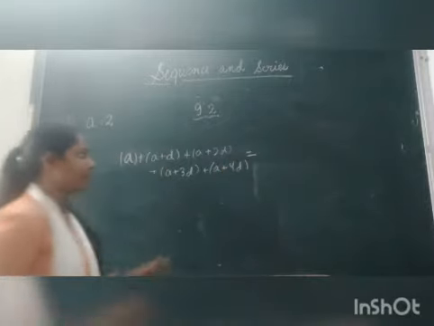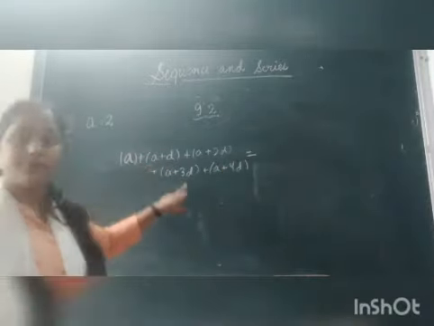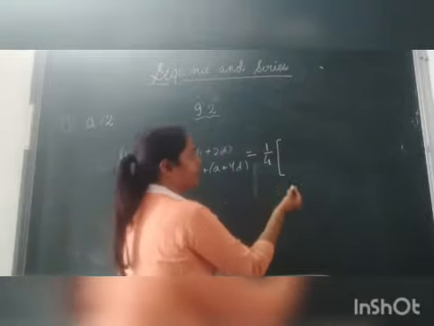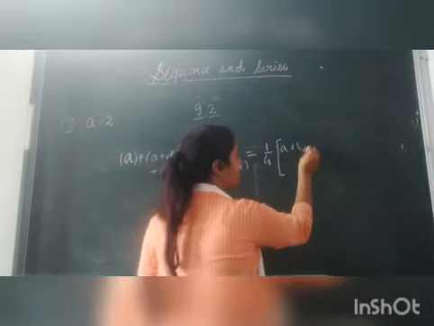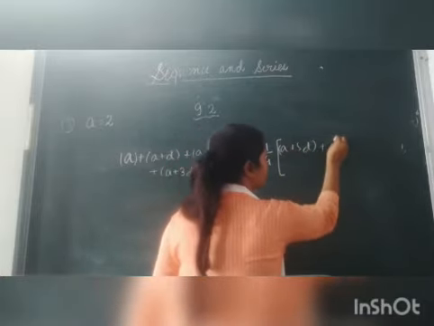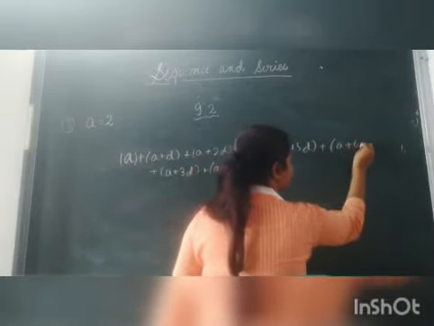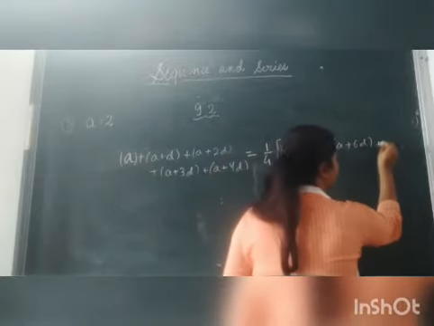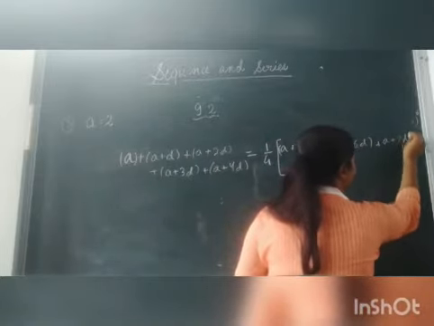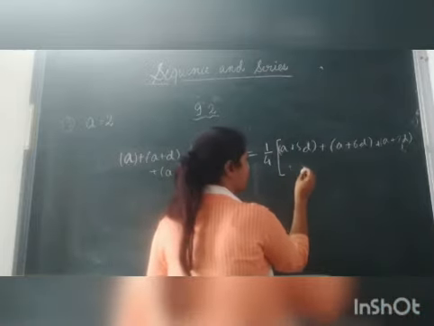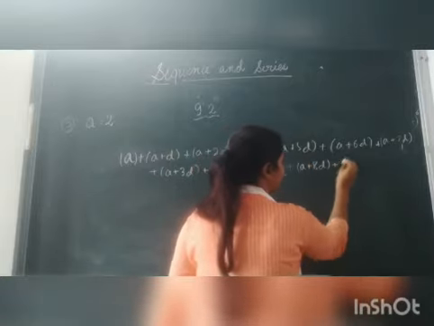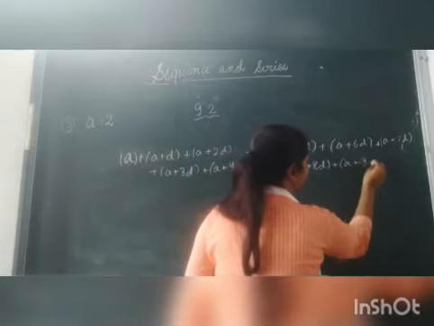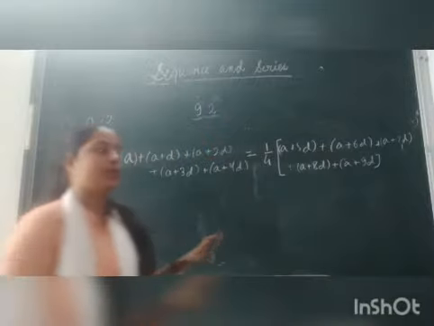And in the question it is given that the sum of first 5 terms is 1/4 of the next 5 terms. After a plus 4d, what comes next is a plus 5d, next a plus 6d, a plus 7d, a plus 8d, and then a plus 9d. Now this is the required equation in this case.